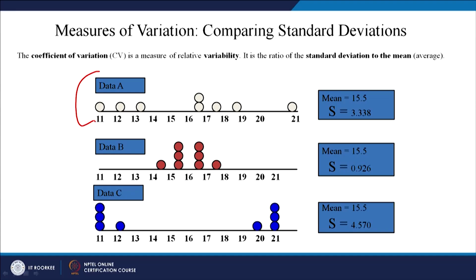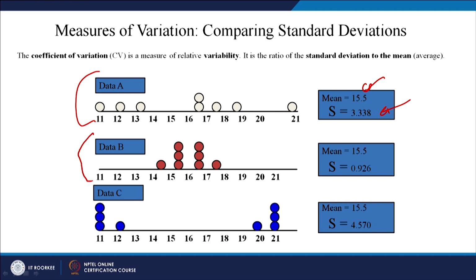So, you have got 3 distributions. You have got data set A. The mean of this particular data set is 15.5, and the standard deviation is 3.38. I have already taught you how to calculate standard deviation.